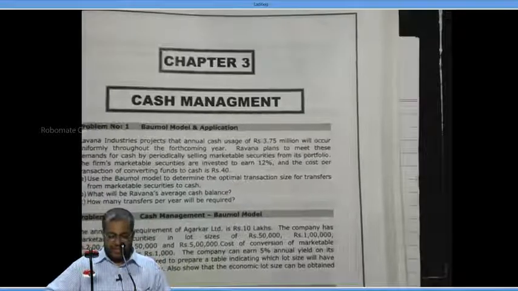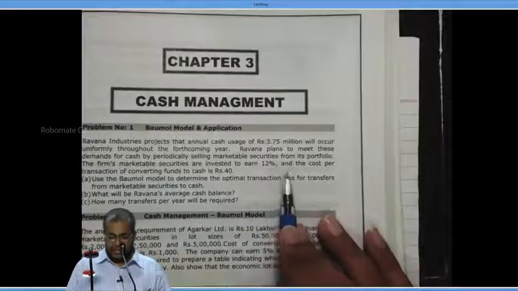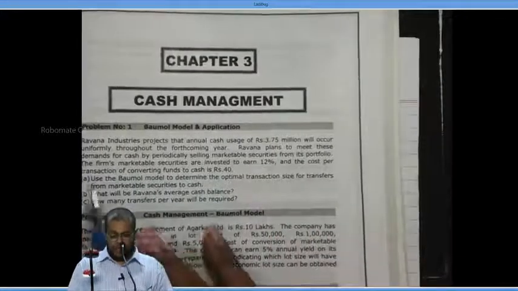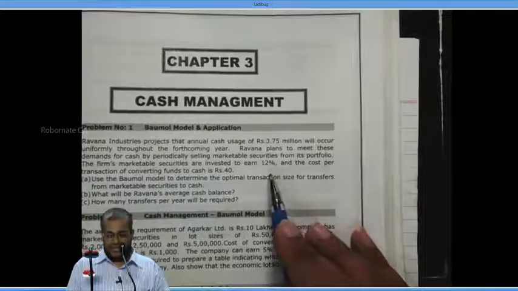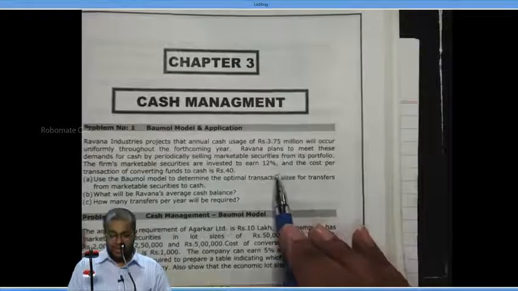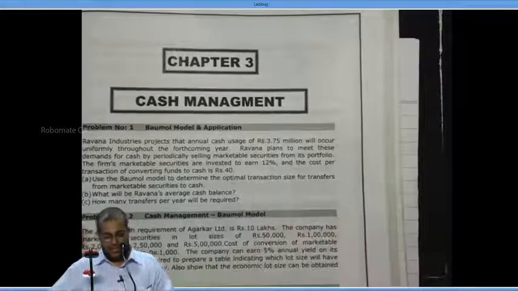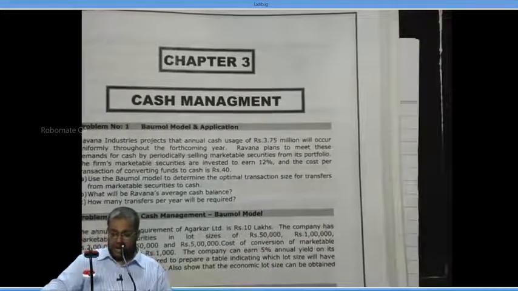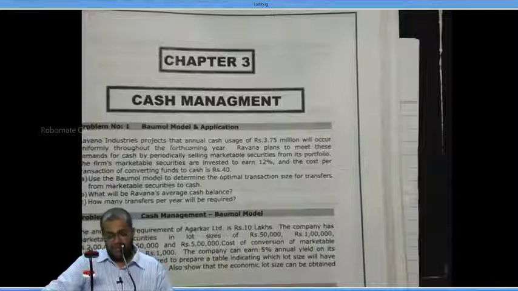Ravana plans to meet these cash demands by periodically selling marketable securities from the portfolio. The firm's marketable securities are invested at 12% interest per year. Cost per transaction of converting the fund to cash is 40 rupees. Use the Bowman model to determine the optimum transaction size for transfers from marketable securities to cash.